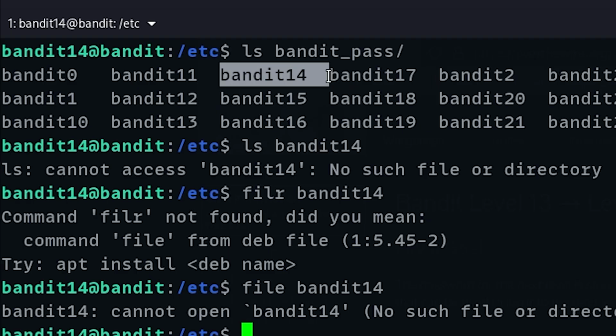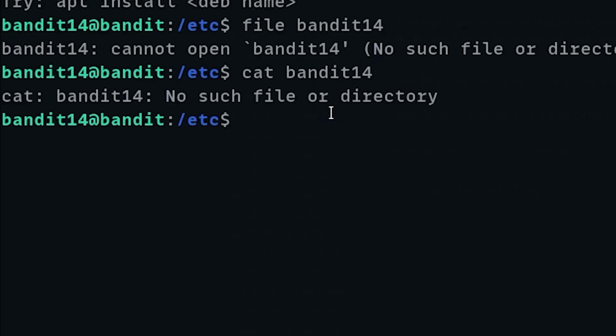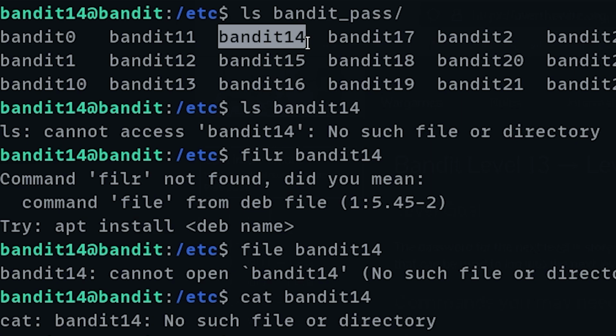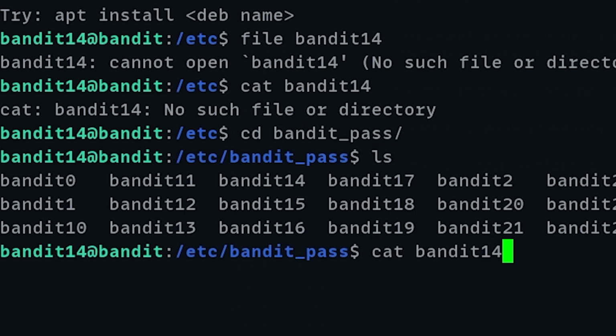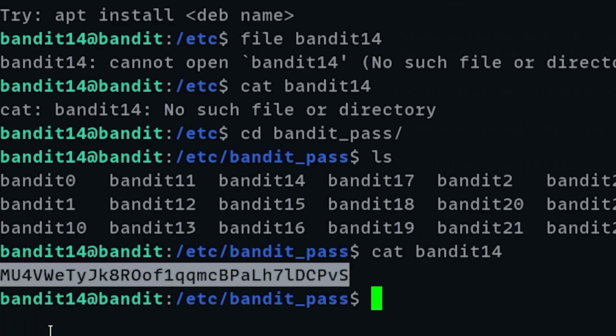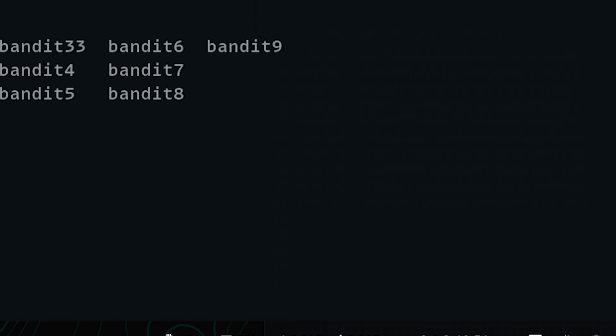It's literally there. Oh, are we supposed to cut? But I can literally see it. Oh wait, no, I did not enter bandit_pass. I just wrote ls instead of cd. Oh my goodness, that is so stupid. Bandit 14. Boom, there we go. There's the password. Next level.